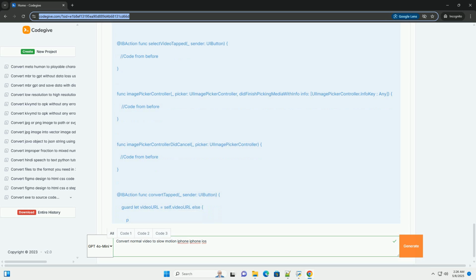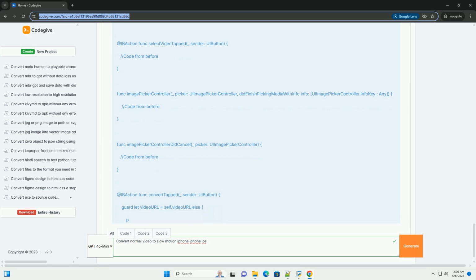5. Permissions, Info.plist. You'll need to add the following permissions to your Info.plist file to access the user's photo library. Privacy - Photo Library Usage Description: add a description explaining why your app needs access to the photo library. Example: this app needs access to your photo library to select videos for slow motion conversion.